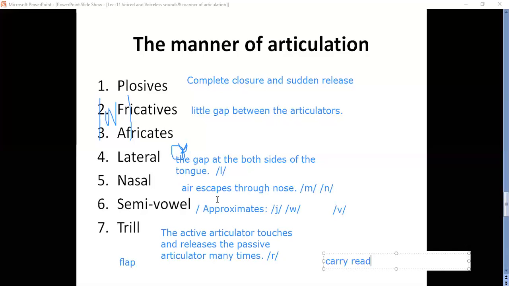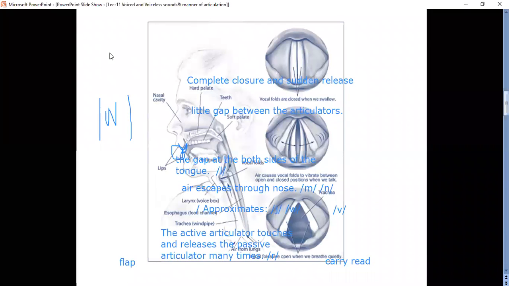And trill, what are the active and passive articulators? Again, we have to go to the diagram here. The upper parts of the organs of speech are called passive articulators. The lower parts are called active articulators. Mostly the lower articulators move towards the upper part.